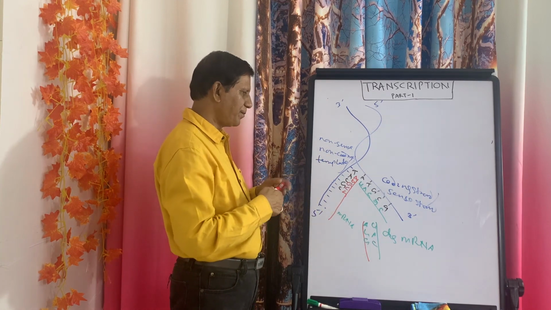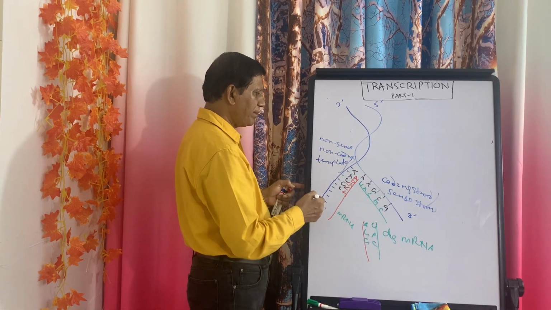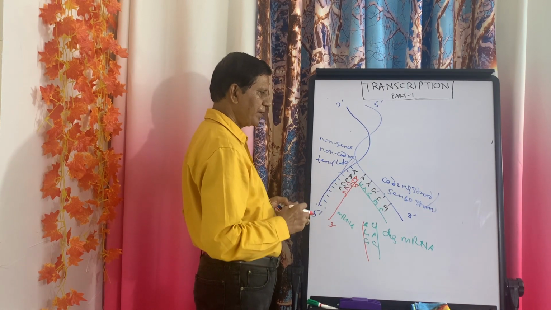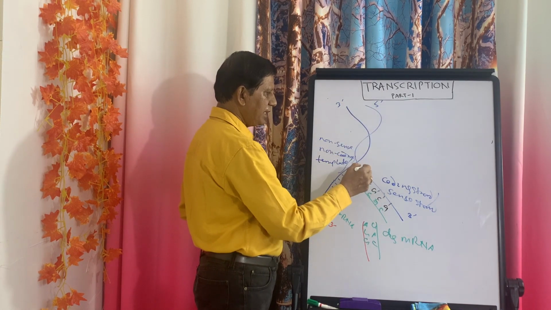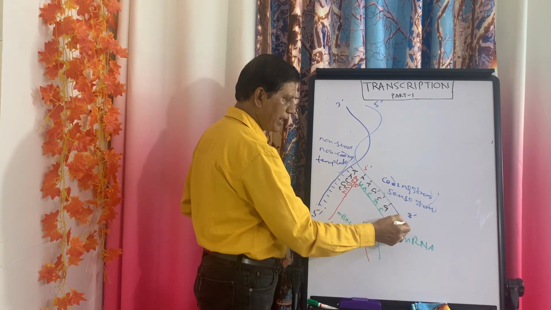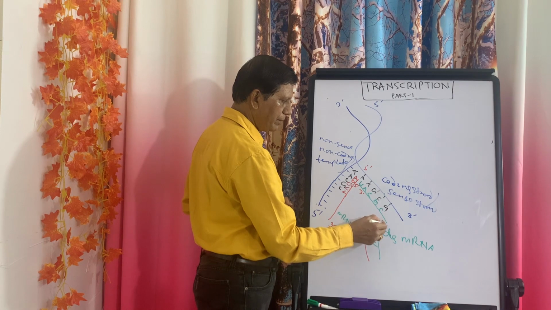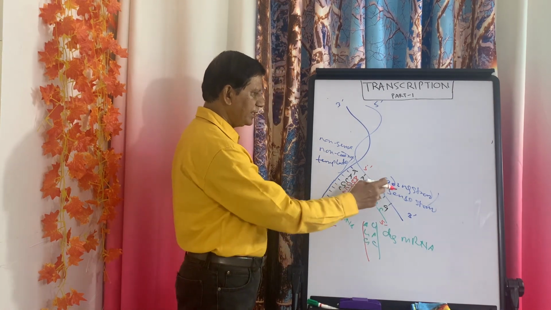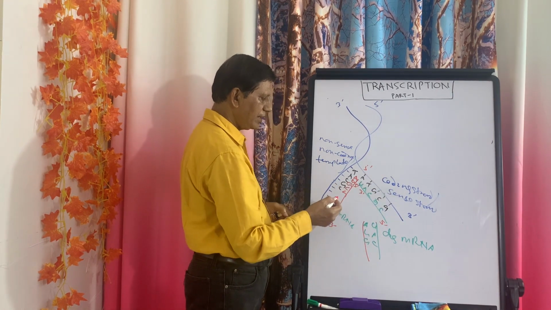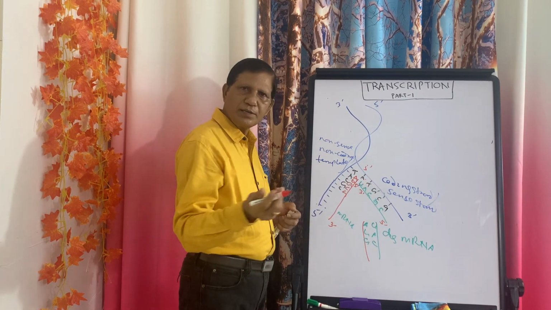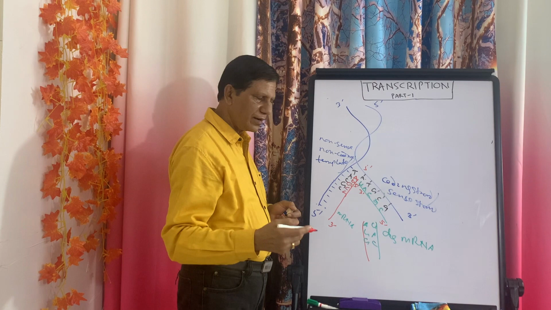You mark it. This is 3' to 5', means this mRNA is 5' to 3'. But this side you see, this side is 5' to 3', but what will be about this one? This will be 3' to 5'. Now you see the relation between the coding strand and the mRNA. Here A, T, U, because in RNA T is not there.